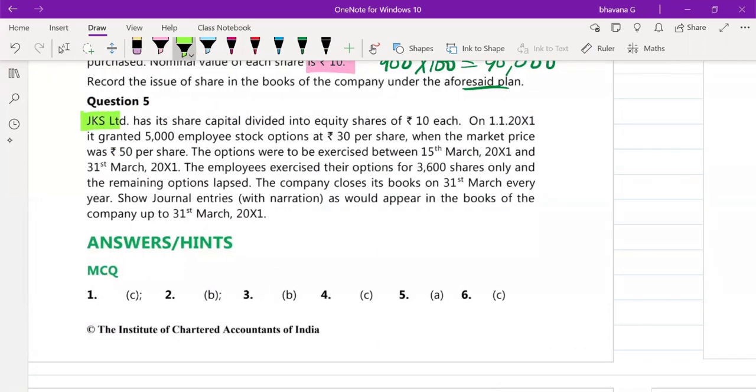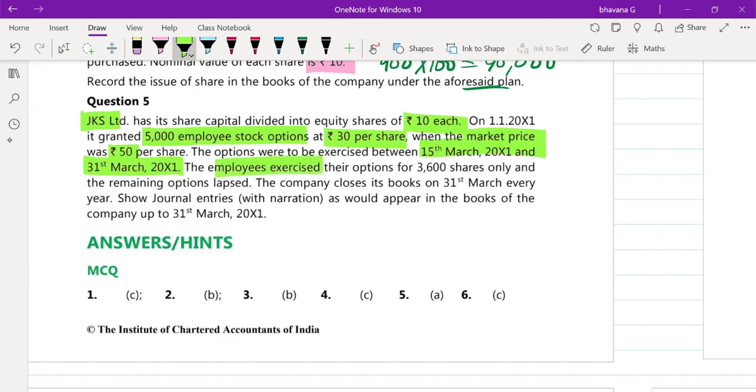Last question. JKS Limited has a share capital divided into shares of 10 each, which is the face value. Granted 5 lakh equity employee stock options at 30 rupees per share. 30 rupees is your exercise value. Market value of the share is 50 rupees per share. Options were to be exercised between 15th March 2011 and 31st March 2011, I mean, that means within 15 days. This is a case of less than 1 year.